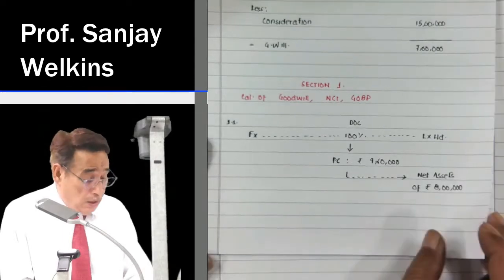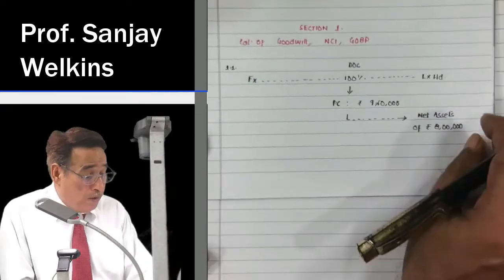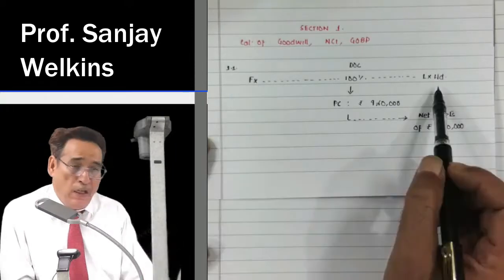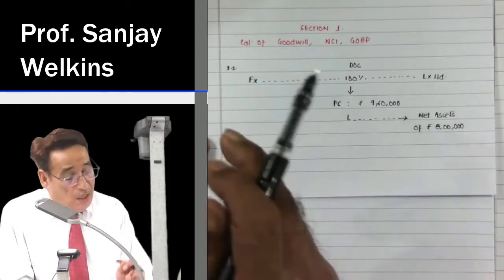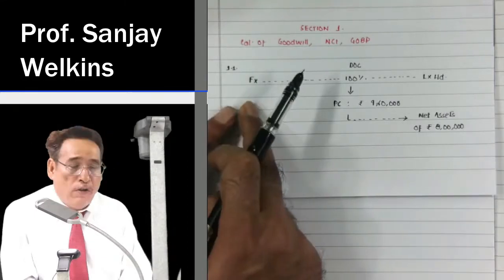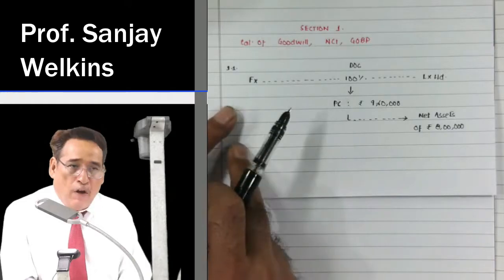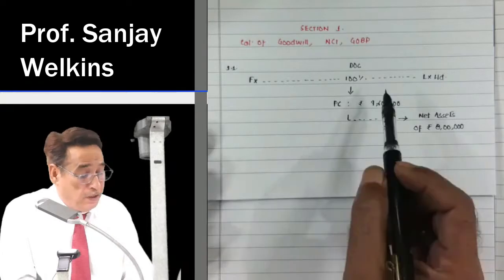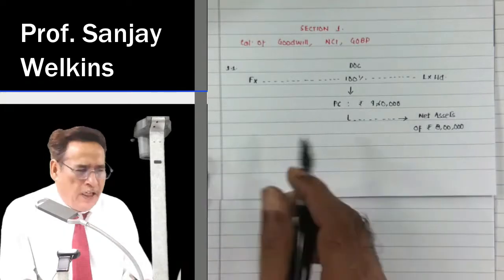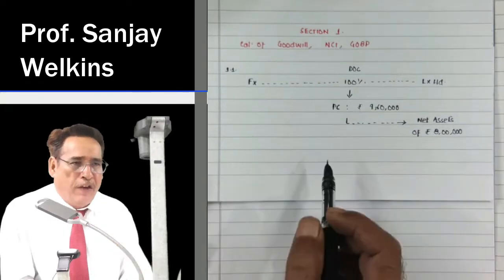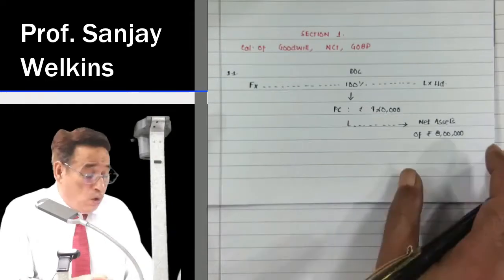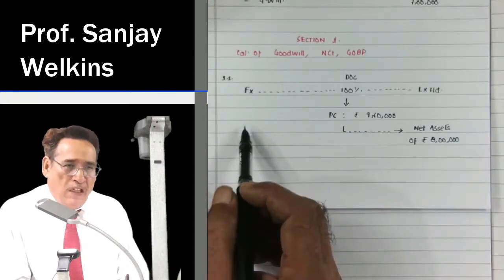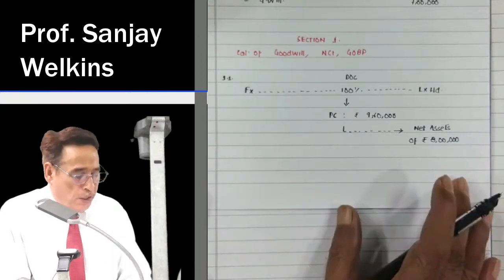Now, in this question, who is the acquirer? FX Limited. Who is the acquiree? LX Limited. FX Limited is the legal acquirer and also the accounting acquirer, because the question has given only this much, that FX Limited acquired 100% of the stakes in LX Limited. So I have already told you, you need not worry about how to identify the accounting acquirer. Generally, the legal acquirer will always be your accounting acquirer.